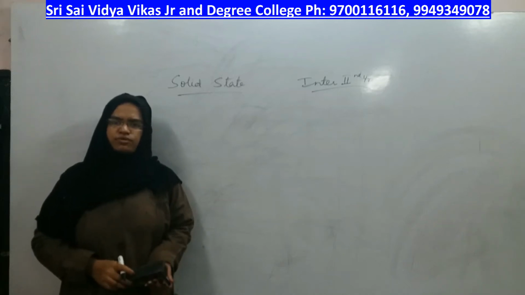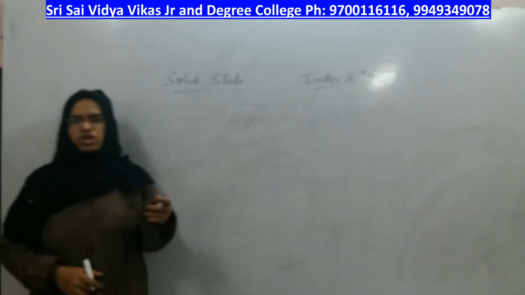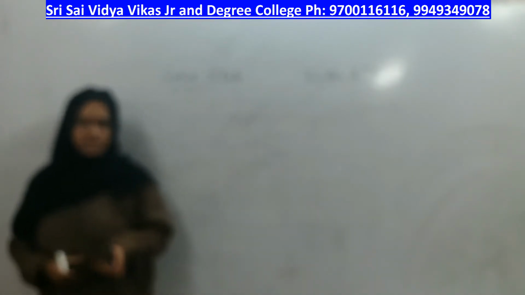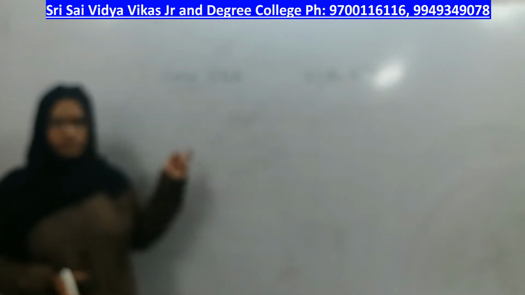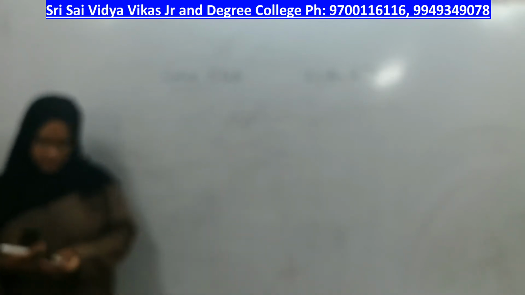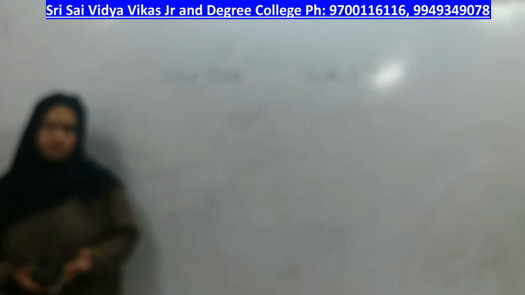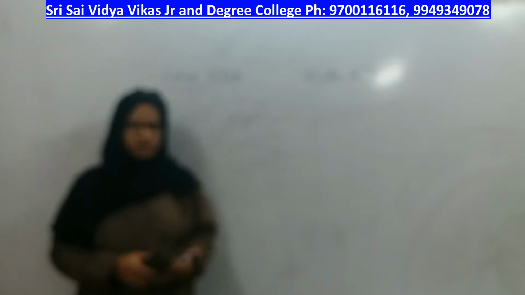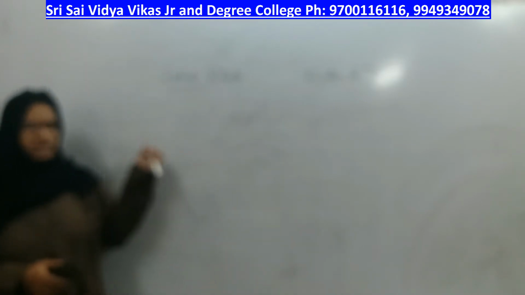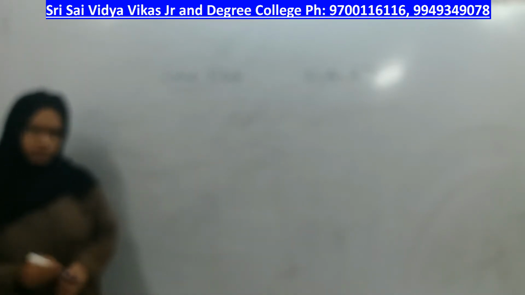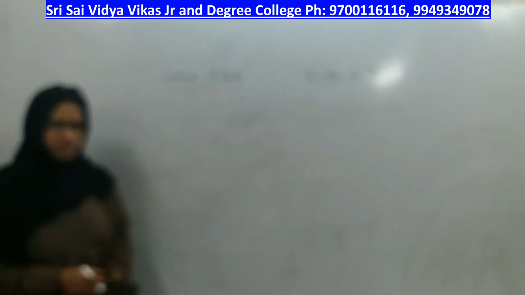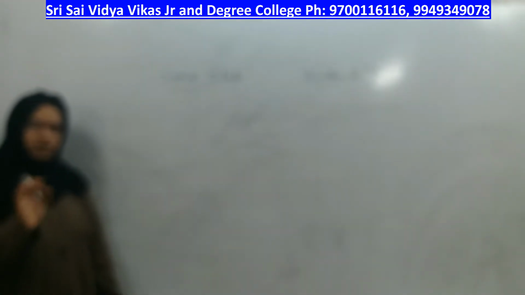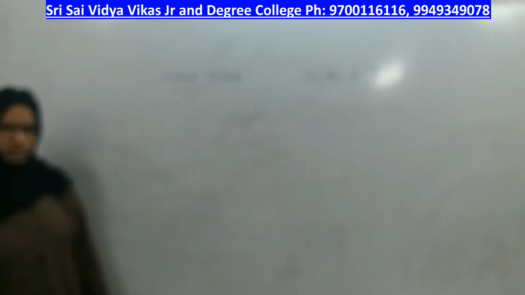Hello students, welcome to a new lecture in which we are going to start a new topic called solid state. In the last class we finished electrochemistry and now let us move forward to the next topic called solid state, right? We have three different states of matter: solid state, liquid state and gaseous state. Solid state out of all is very easy to understand because we know that solids have definite shape, definite arrangement, and their own sharp melting and boiling points, right?